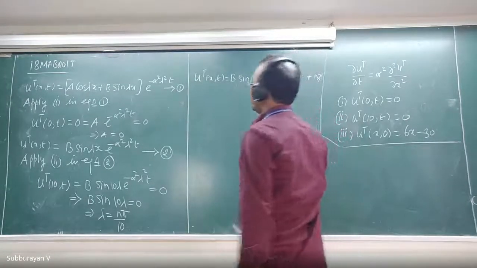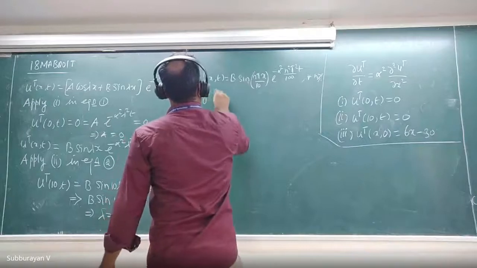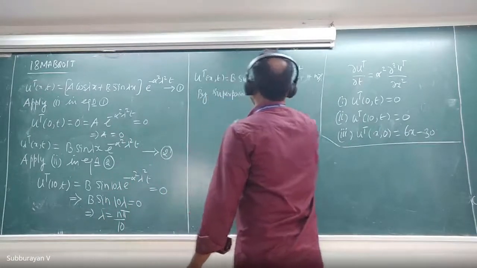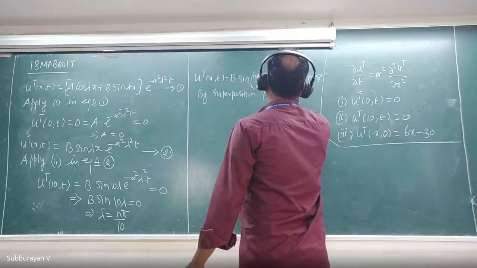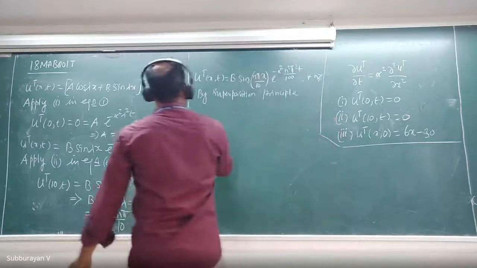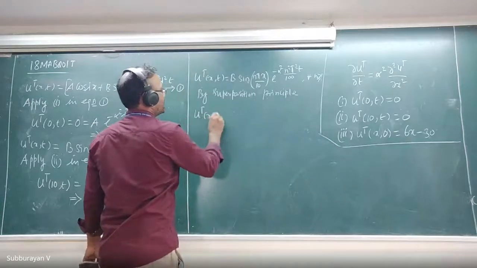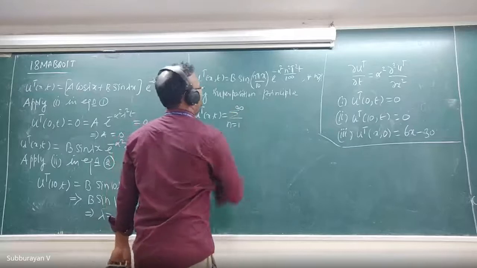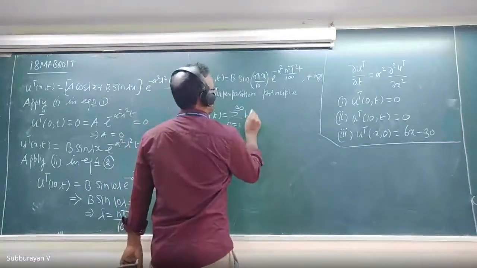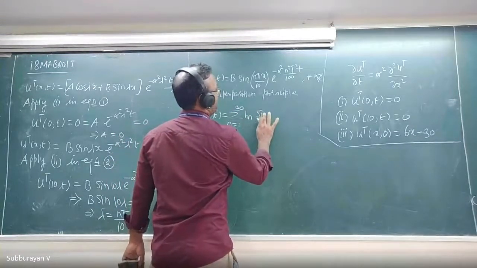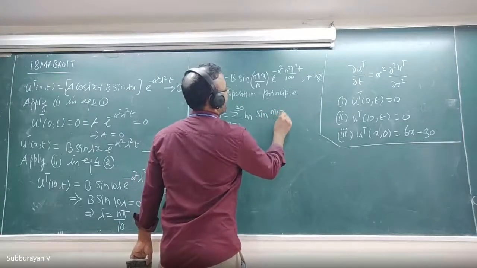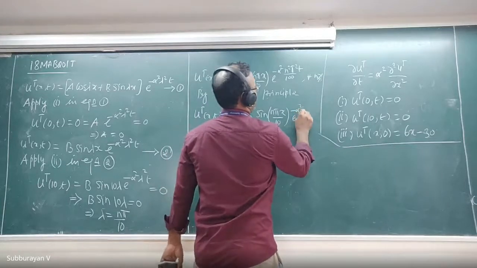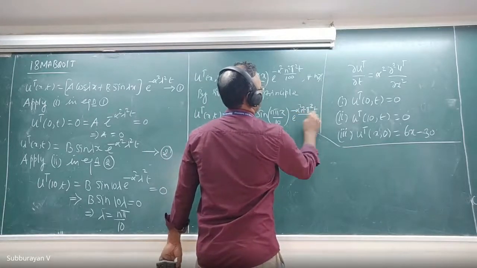By superposition principle, what you will get? Our ut of x comma t is going to be summation n equal to 1 to infinity bn into sine n pi x divided by 10 into e raised to minus alpha square n square pi square t divided by 100.